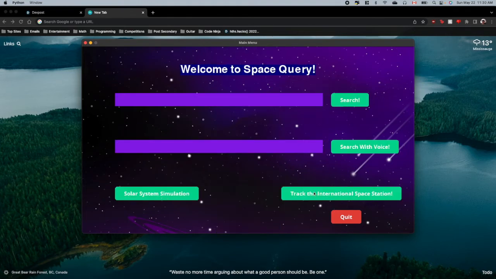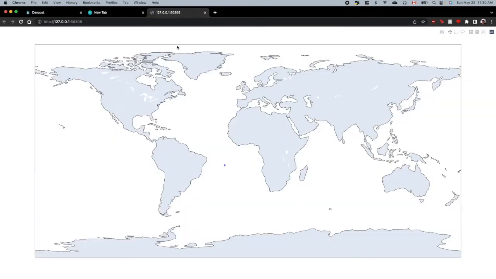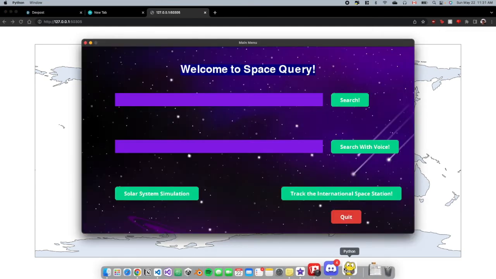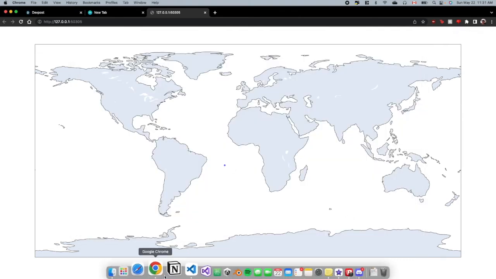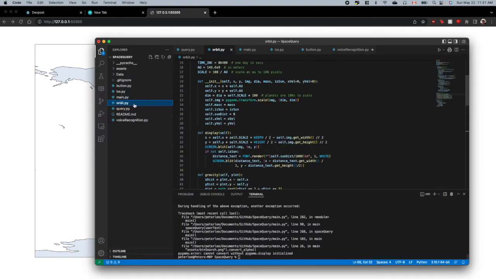Now, we can click the Track International Space Station button, and it will load the site, and we can see the latitude and longitude of the International Space Station on this map. For this program, we did use reference to some other code. So the program isn't completely original, but we did add our own bits and pieces to make it work. We can also do quit to leave the application, and that's that.